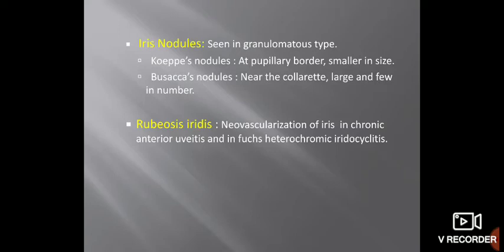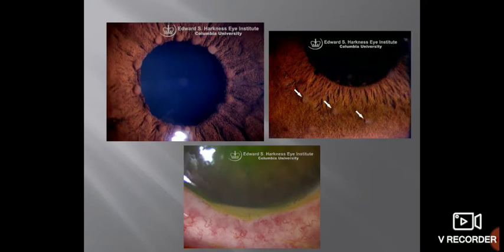Next is rubeosis iridis. Rubeosis iridis is neovascularization of the iris, seen in chronic anterior uveitis and Fuchs heterochromic iridocyclitis. So this neovascularization of the iris may be seen in chronic uveitis.